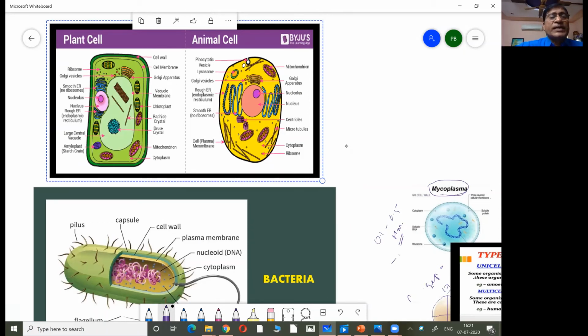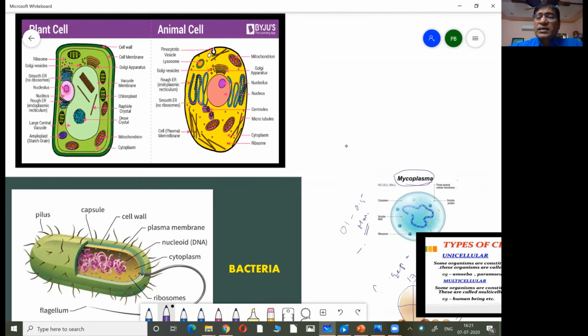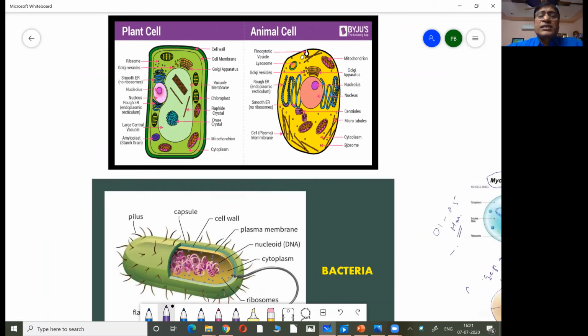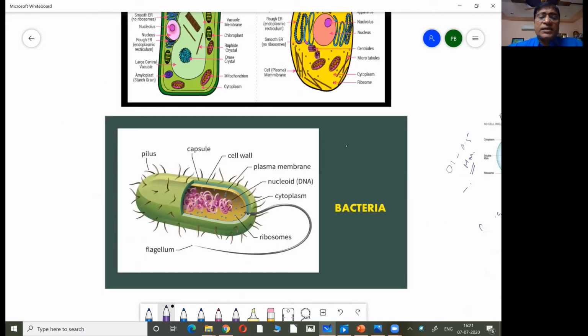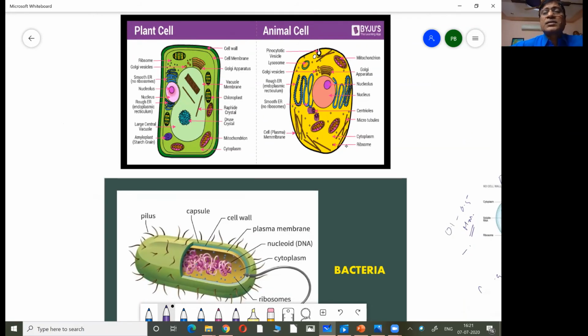Say this is a plant cell and the right side is animal cell, and down you are seeing a bacteria cell. So what is the difference between a bacteria cell and this plant cell or animal cell? When we examine the inner structure of the cell, in prokaryotic cell there is no specific nucleus. Here you are seeing an animal cell.